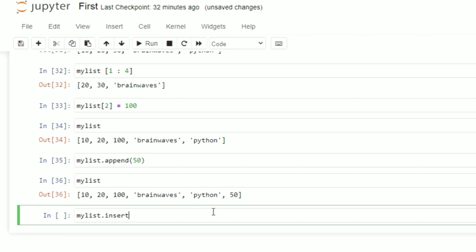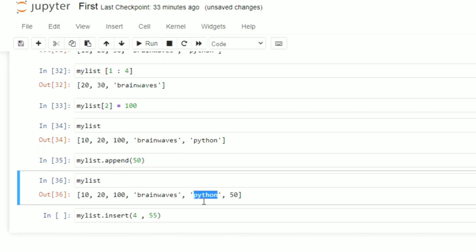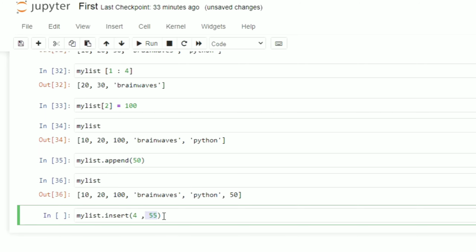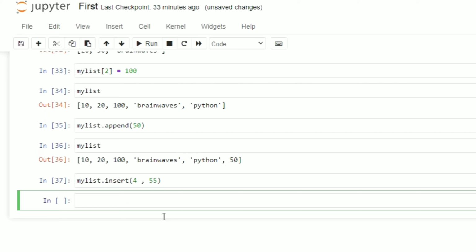If I want to insert a value at the index 4, and that value is, suppose, 55, so whatever the value at index 4, you can see the index 4 is 0, 1, 2, 3 and 4. So this is the index 4. At this particular index, this particular value will be assigned. So let me check now.